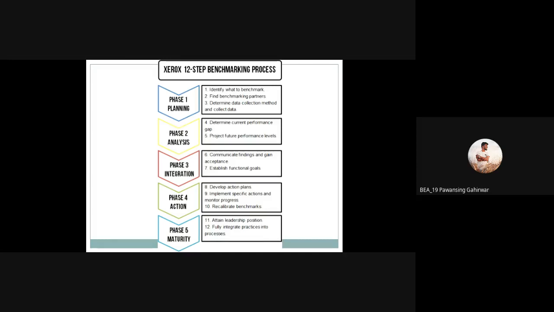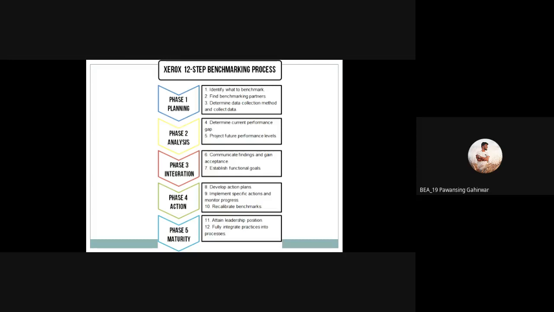Implement that goal, reach up to that goal. This is our main purpose of the integration or benchmarking. Now this is the seventh step. Now the eighth step is action. Develop an action plan, whatever goal we have decided.